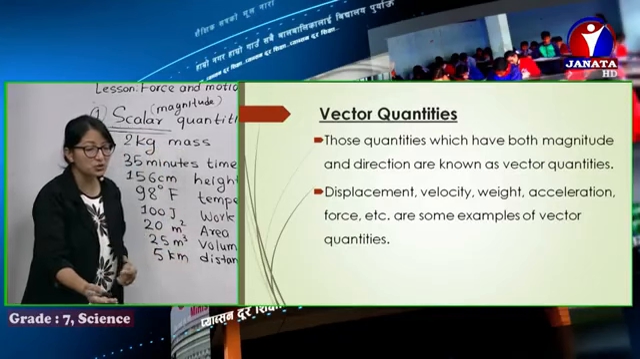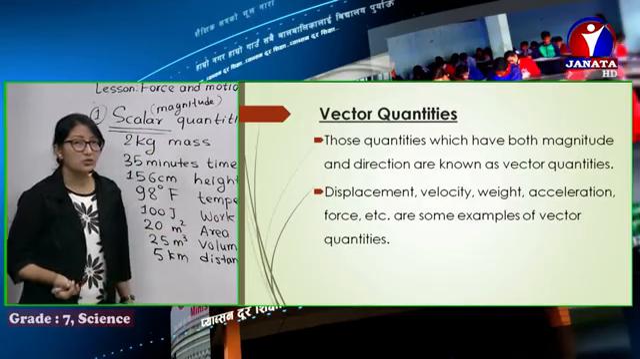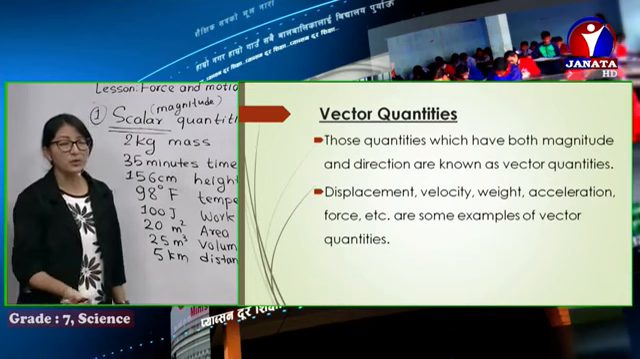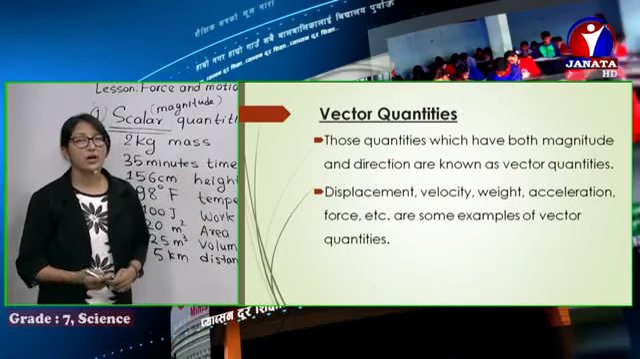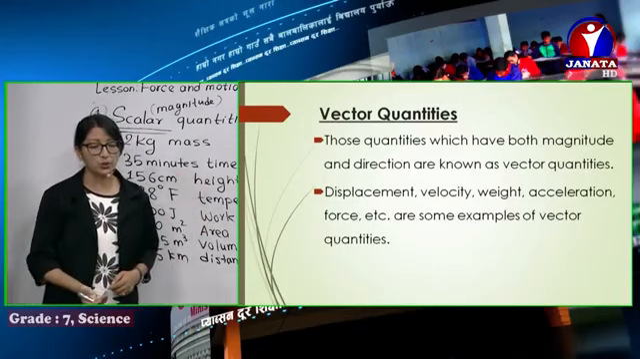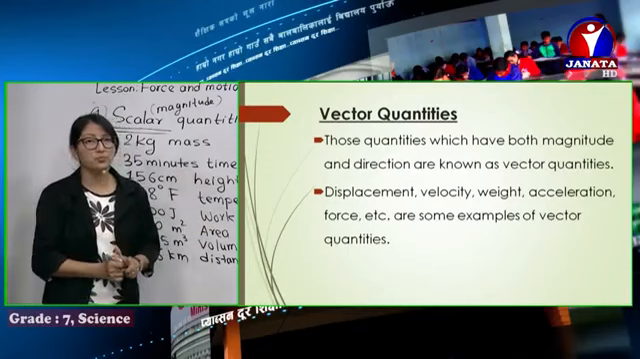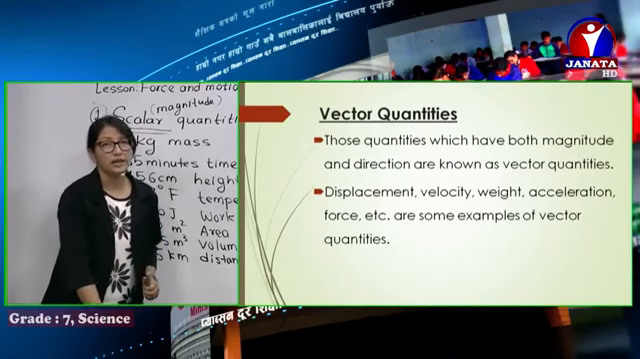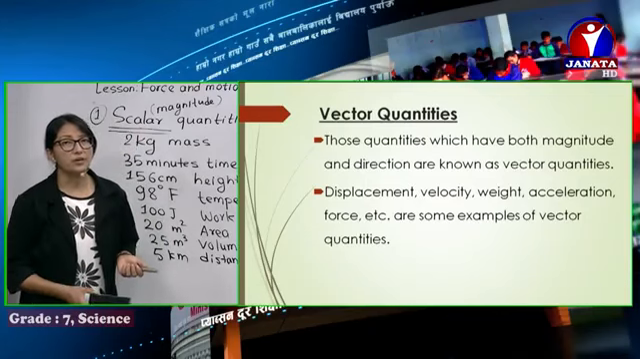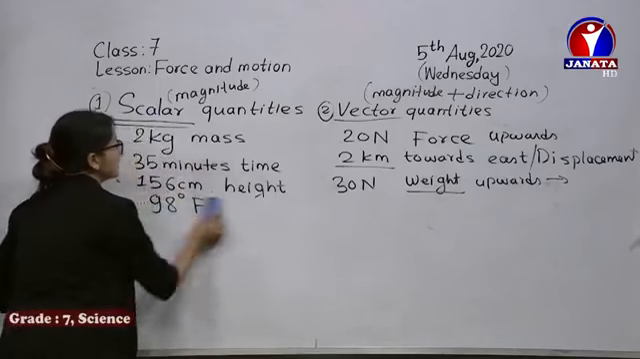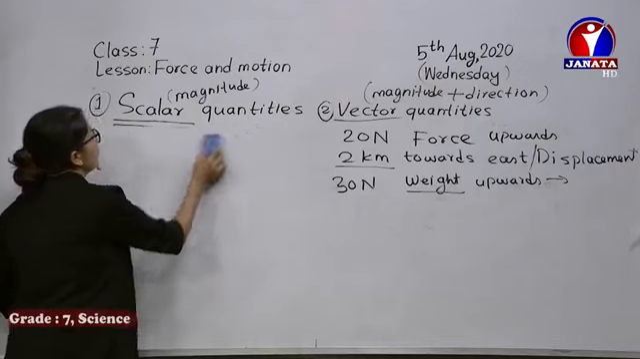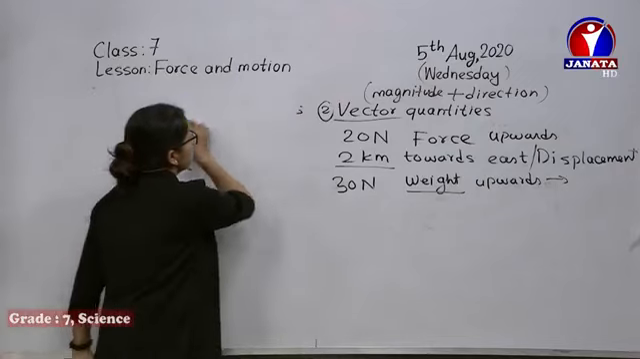These vector quantities, topic by topic, we will be studying as well. So I think I made it clear what scalar quantities and vector quantities are. Now let's move on to other terms of this topic. We are going to learn right now about distance and displacement. What is distance and what is displacement?